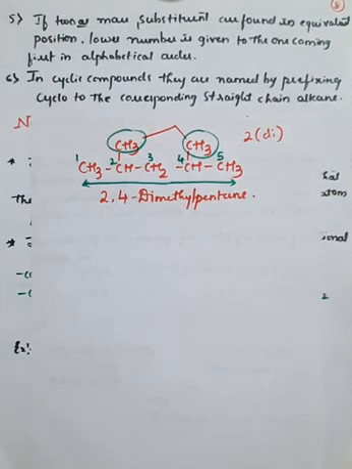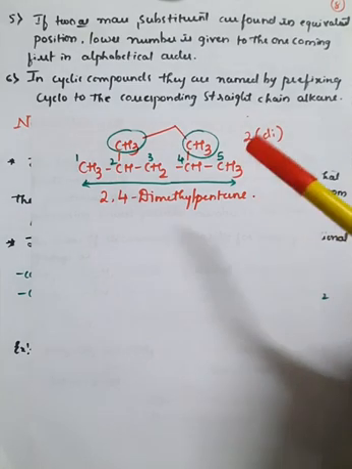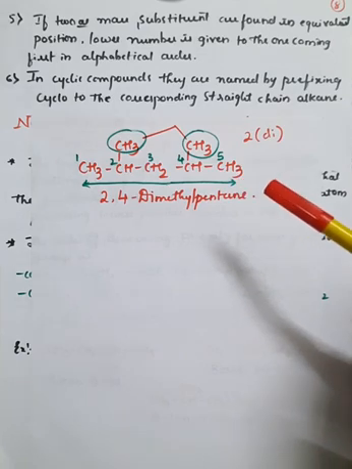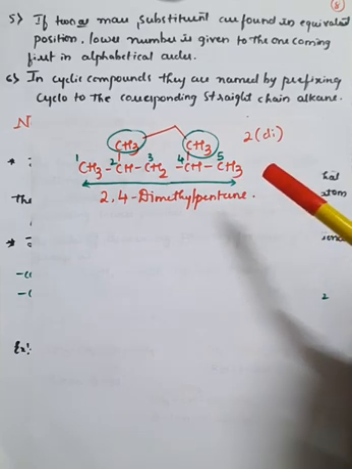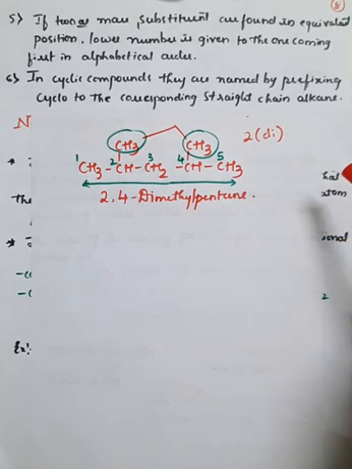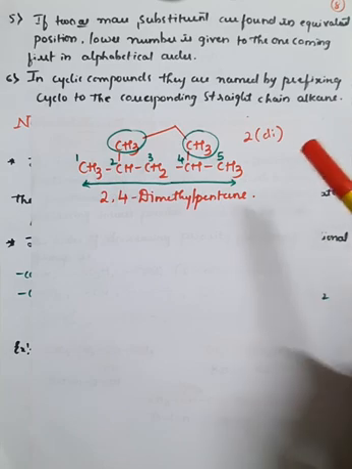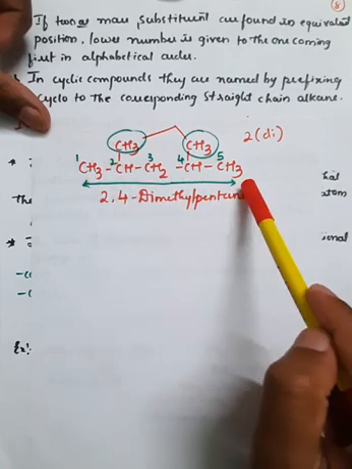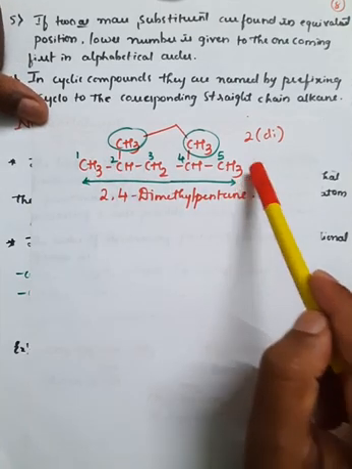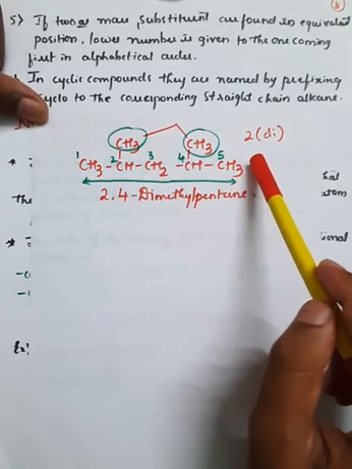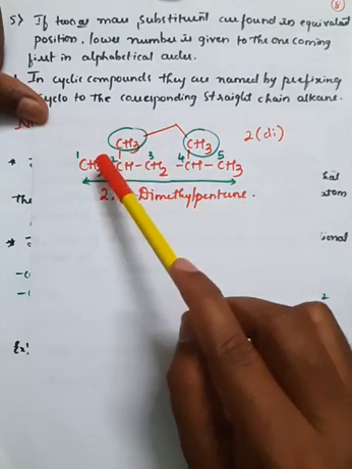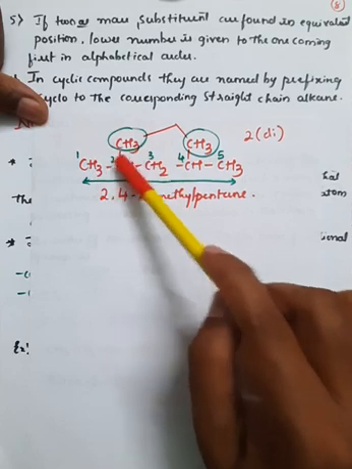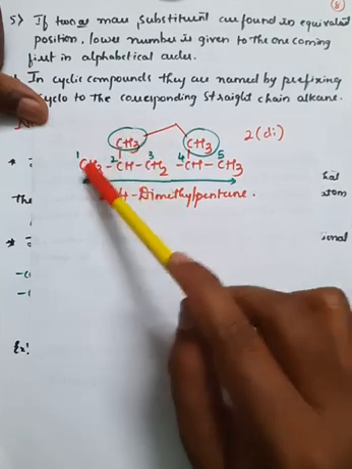So we have utilized all the 6 rules, right? If you get confused, once again rewind this video and observe all the 6 rules which I have explained. They are very important for the identification or the nomenclature of organic compounds. Once again I'll explain. The first rule is you must identify the parent chain, which is called the longest chain, right? And the second one is we have to number the carbon atoms in such a way that the branched carbon atom must get the least number.